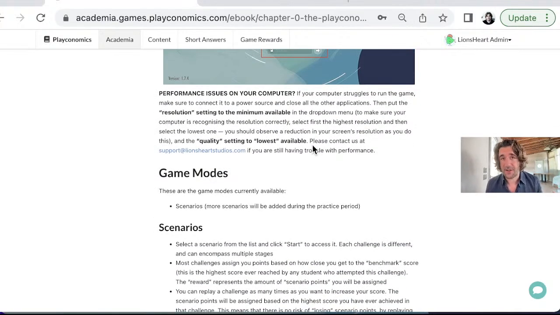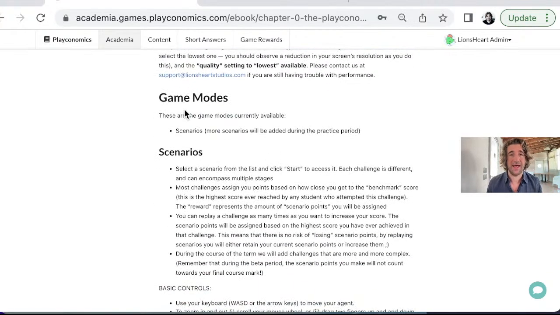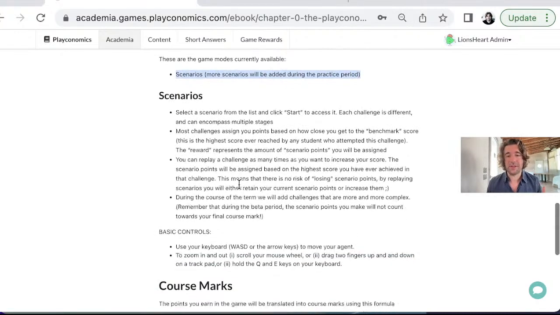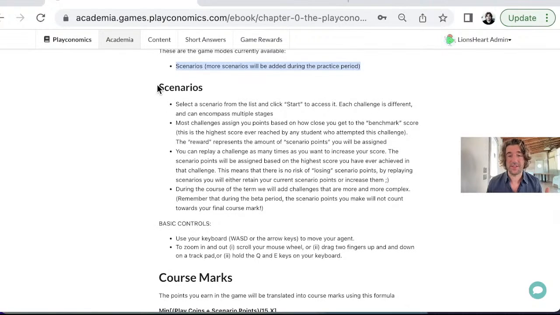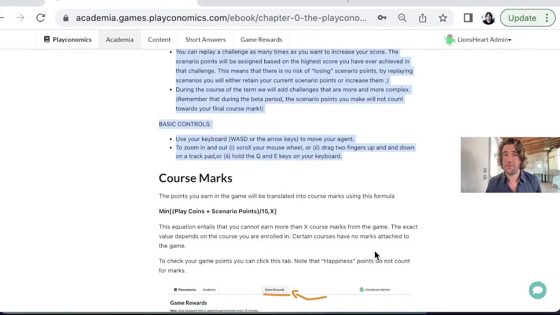Performance is the first thing I want to talk about in case the game runs too slow, and then we have game modes. At the moment, we are starting only with scenarios. We have a quick description of how scenarios work, and I just want to say here that scenarios will be added as we proceed during the practice period. We're going to keep on adding scenarios, which give you more and more opportunities to gain marks. You can replay scenarios as many times as you want to get the marks that you want.